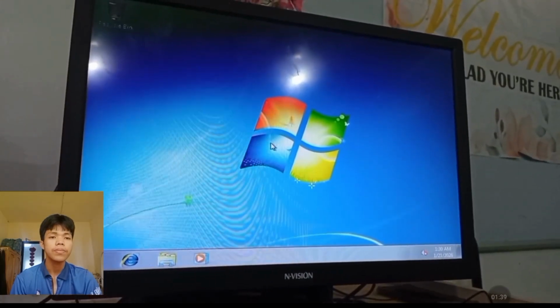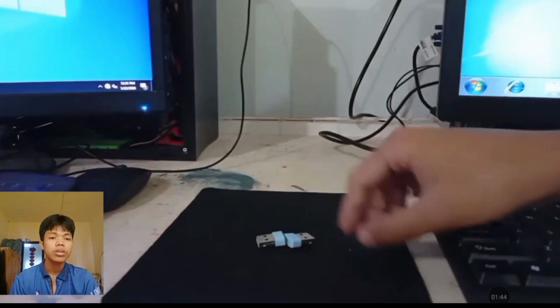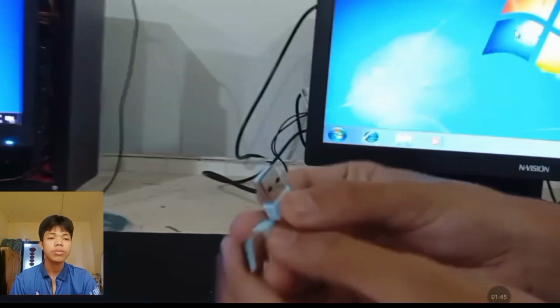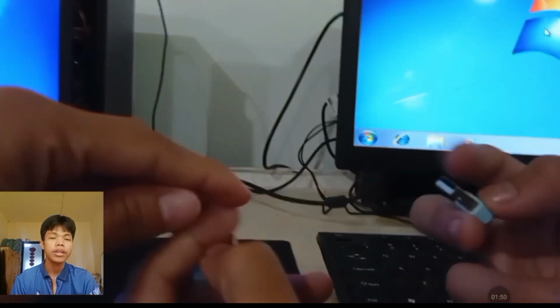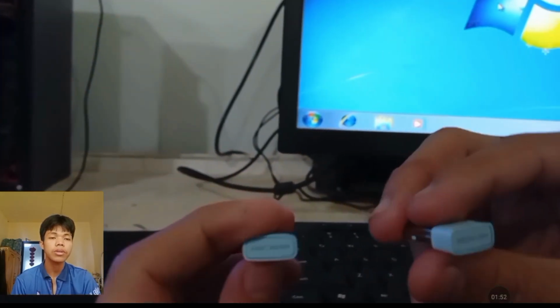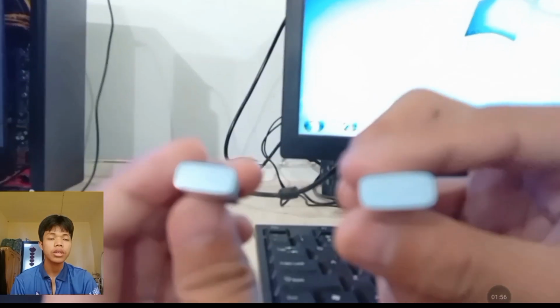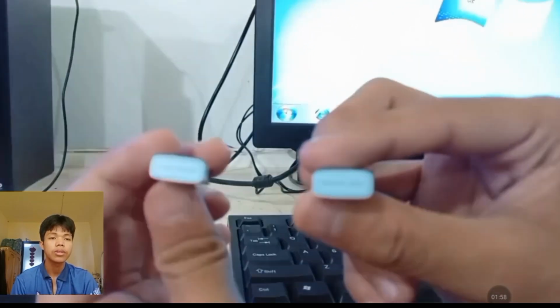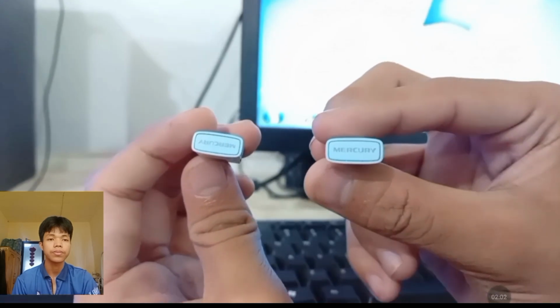The first is we have two adapters, which are for the client and the server. We're going to insert them in the back panel or the front panel. So these are the Mercury adapters to install to proceed with a remote desktop session.